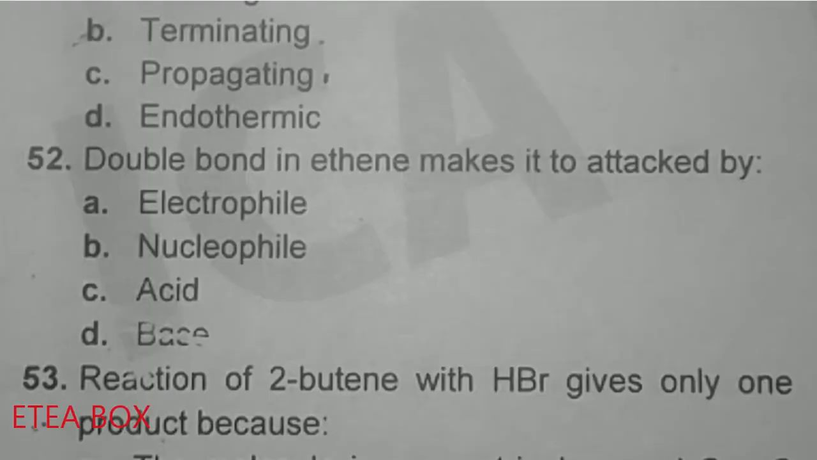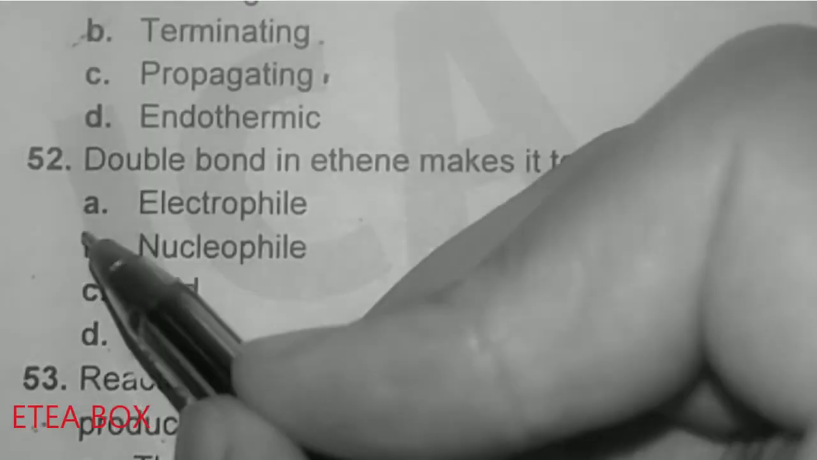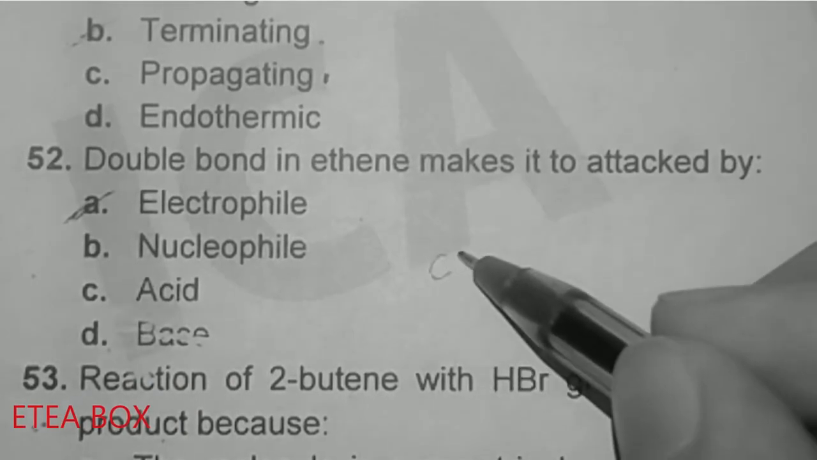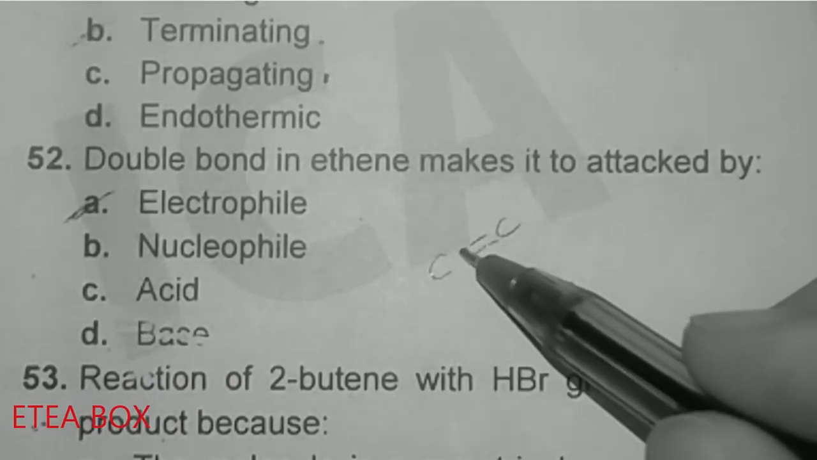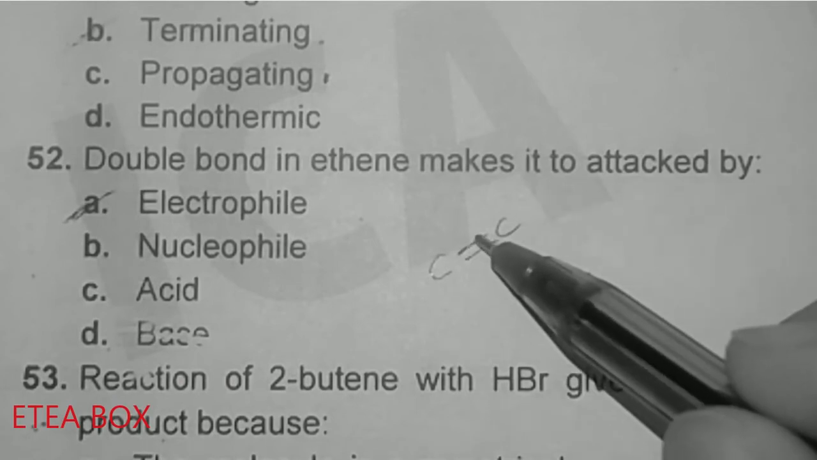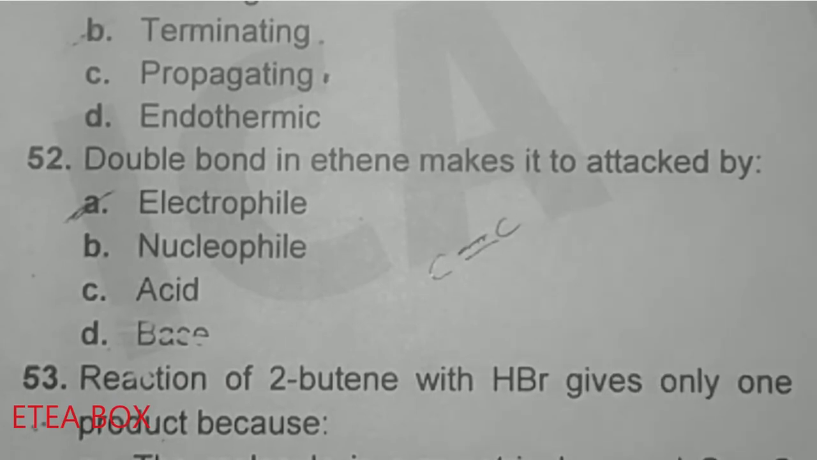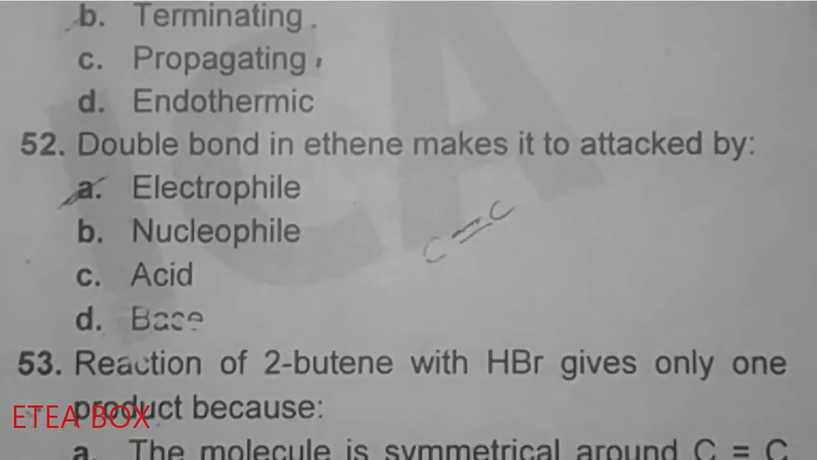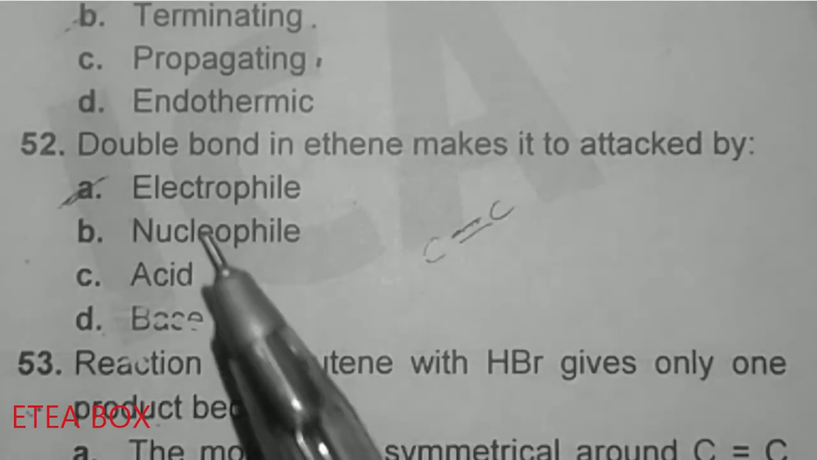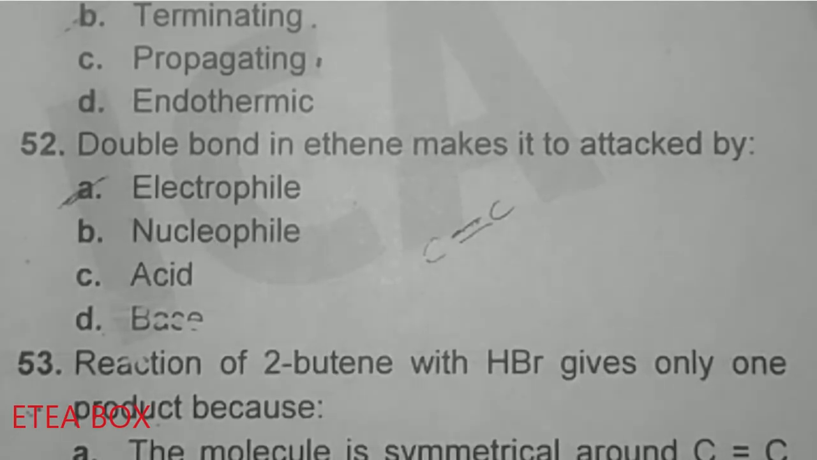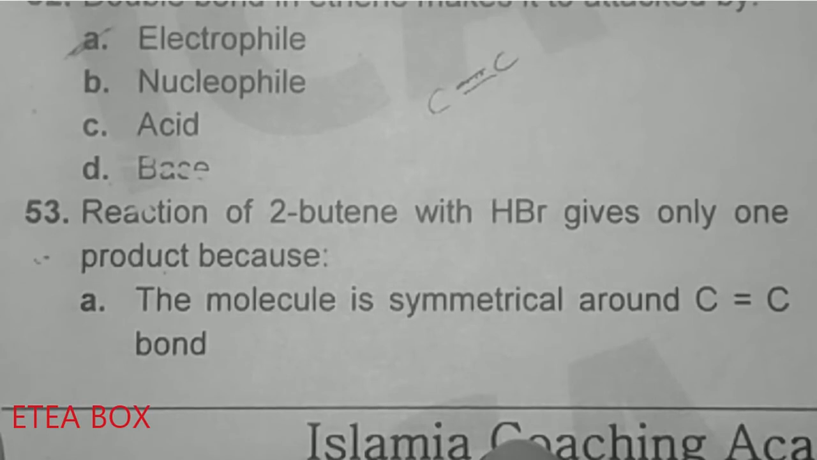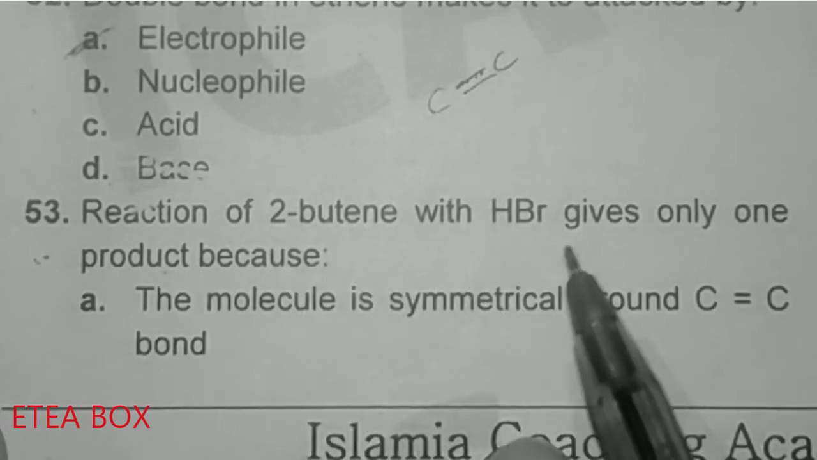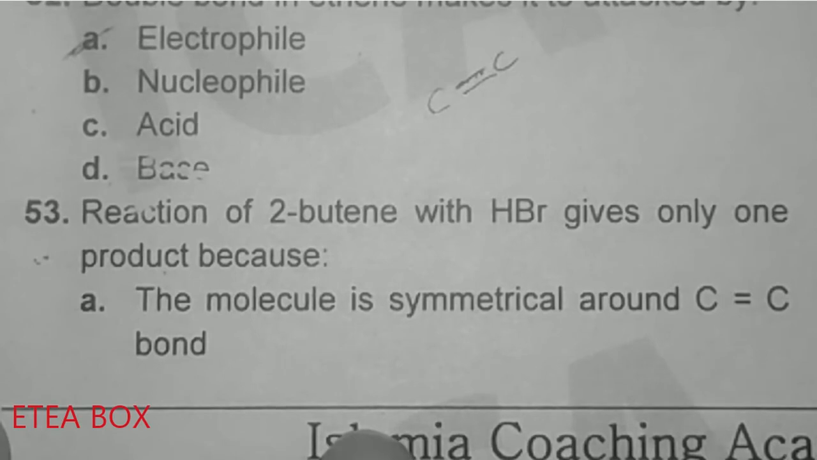The double bond in ethene makes it attacked by the electrophile. Look, this is the double bond. Here the pi bond is present, which is a weak bond, which means that electrons are present for the electrophile to attack. So option A is correct here. Look at here, the nucleophile. We know that a nucleophile only attacks positive species. But here the electrons are present in excess, that's why the electrophile will be the suitable agent to attack it.